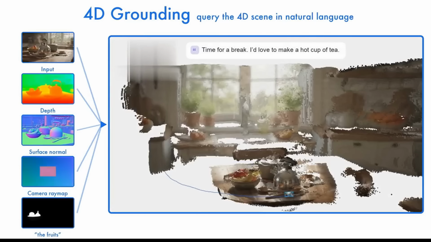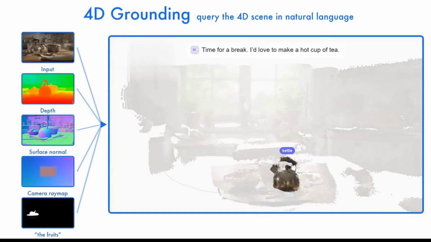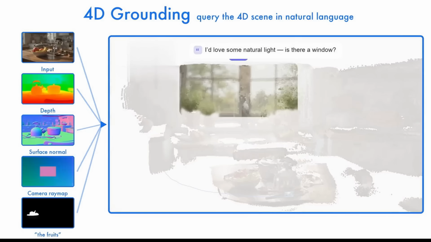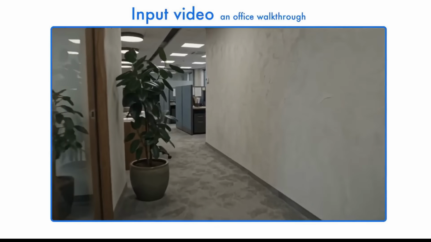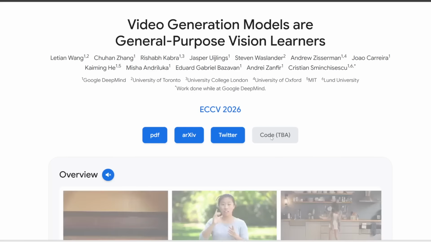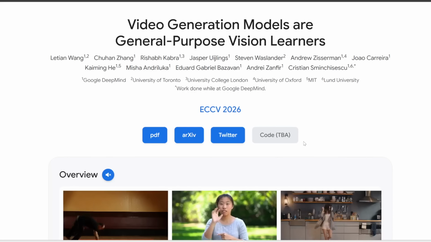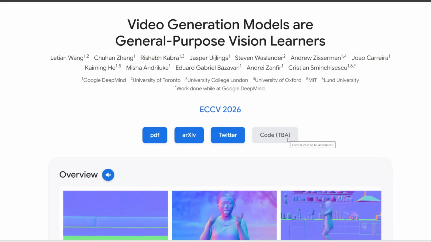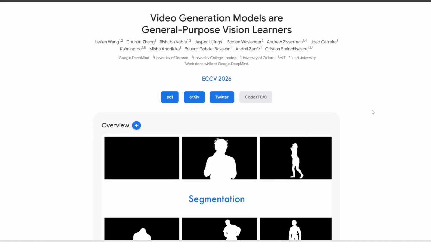So this research suggests that video models might not be only useful for creating clips, but they can also be repurposed into really powerful visual understanding systems. Now, for now, they've only released a technical paper. It says the code is to be announced, so it looks like they are planning to release this as well, which is great. For now, if you're interested in reading further, I'll link to this main page in the description below.